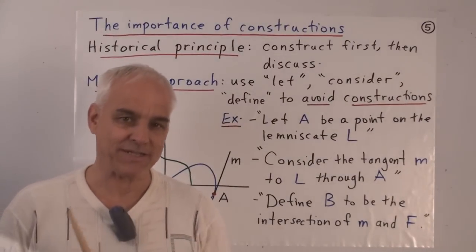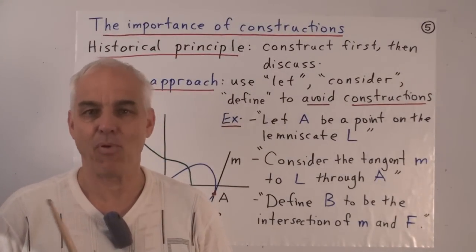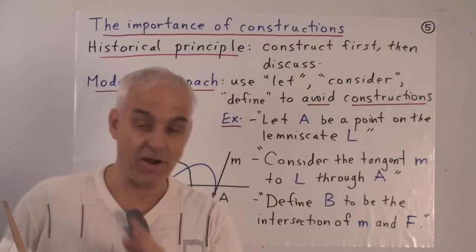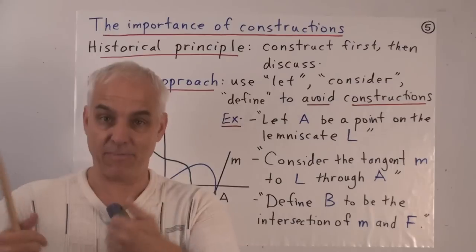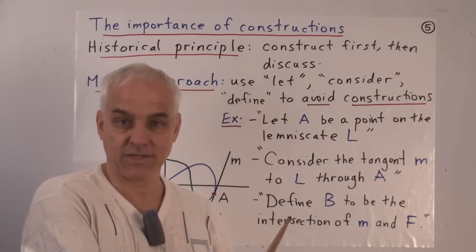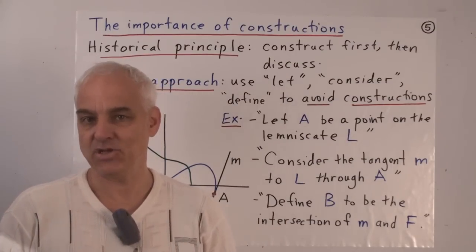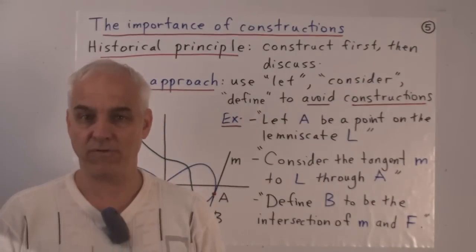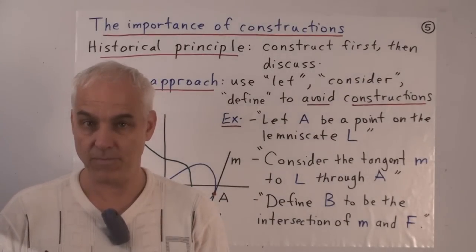This problem of Apollonius teaches us about the importance of constructions as well. And it's very interesting to compare our present modern-day approach to mathematical constructions with that of the ancient Greeks or the 17th and 18th century mathematicians, who are much more aligned with the ancient Greek point of view than they are with our modern point of view.